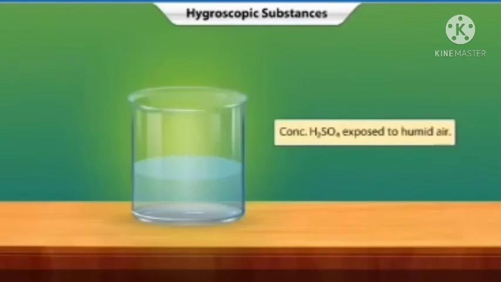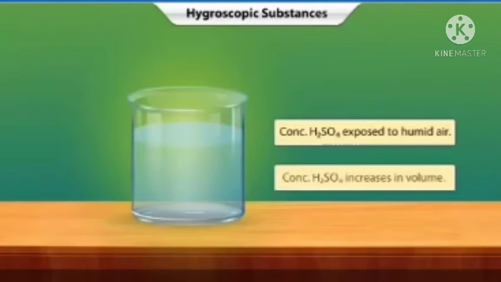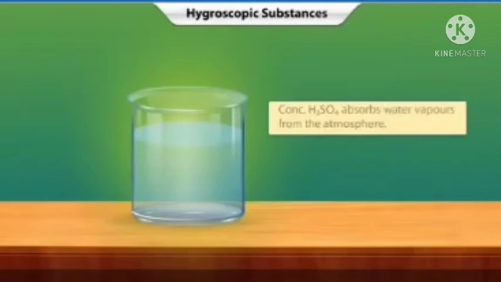Something interesting happens when concentrated sulfuric acid is exposed to humid air. It increases in volume. This happens because concentrated sulfuric acid is able to absorb water vapors from the atmosphere. By doing so, it becomes dilute and its volume increases.